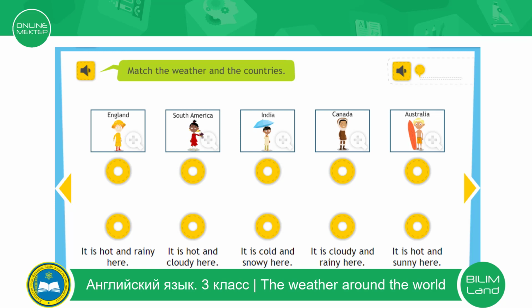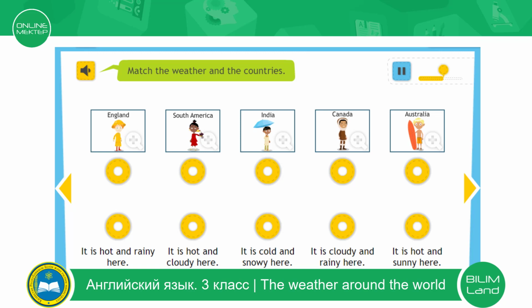Listen carefully. I live in India. It's hot every day in India. Sometimes there's a lot of rain. In England, the sky is often cloudy and grey. It rains a lot here, but we like playing outside. Here in Australia, the weather's usually hot and sunny.